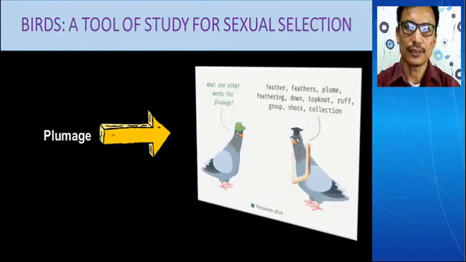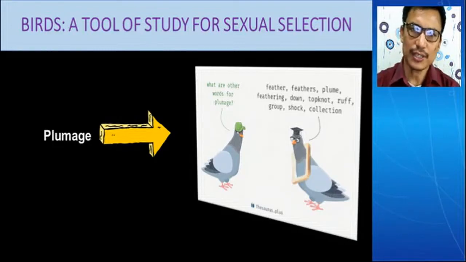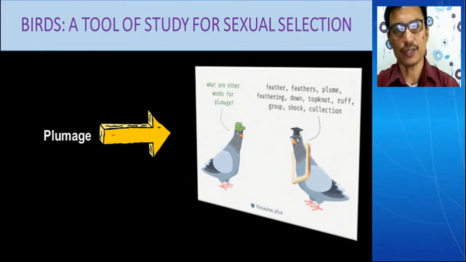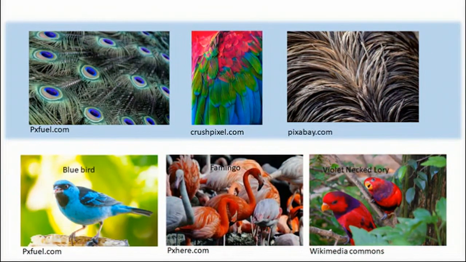There comes the asymmetry of sex. There comes the sexual dimorphism. In case of birds, you can see the plumage. Plumage is one of the characters in male birds with different colors, different ornaments, orientations. So all these characters of plumage give the bird such a beautiful structure, look, that the males can influence the female. Here in this picture you can see the plumage of different birds.